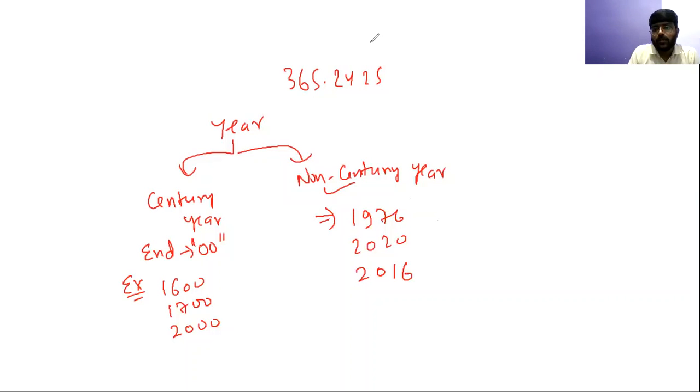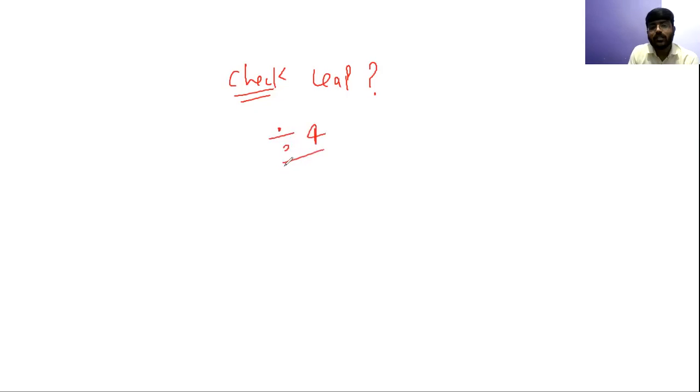Now let me introduce a new topic here: how to check whether a year is leap or not. Okay, it's very important. How to check whether a year is leap or not. So it is a general conception that when a year is divisible by 4, we say it is a leap year. But that's not true. That's not actually the whole story.